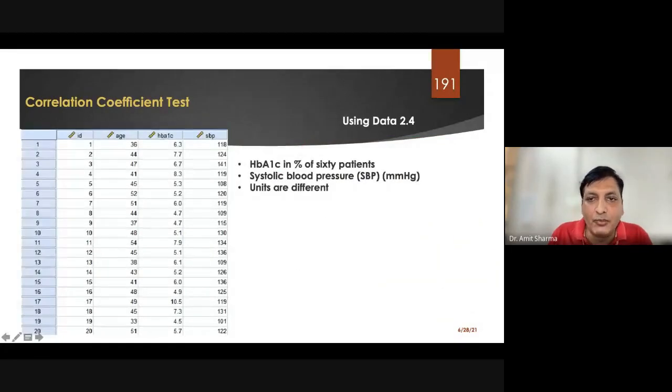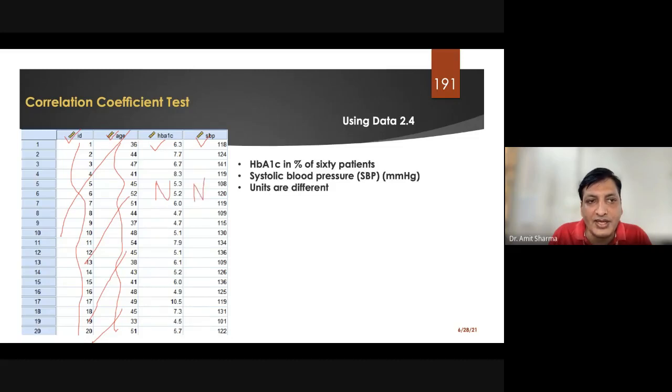If you open the data set 2.4 which I have sent you, you will see the data of ID, age, HbA1c and systolic blood pressure. Obviously we are not going to use the first two; these are just the ID and age of the patient. But as you can see, both variables are numeric.